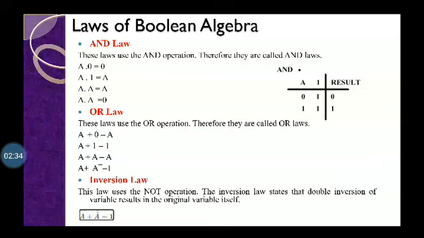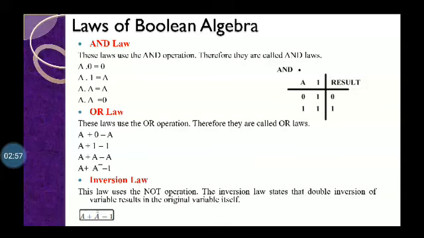Now, next is the OR law. These laws use the OR operation, therefore they are called the OR law, that is, addition is performed in the OR law. A plus 0 is equal to a, a plus 1 is equal to 1, a plus a is equal to a, and a plus a bar is equal to 1.